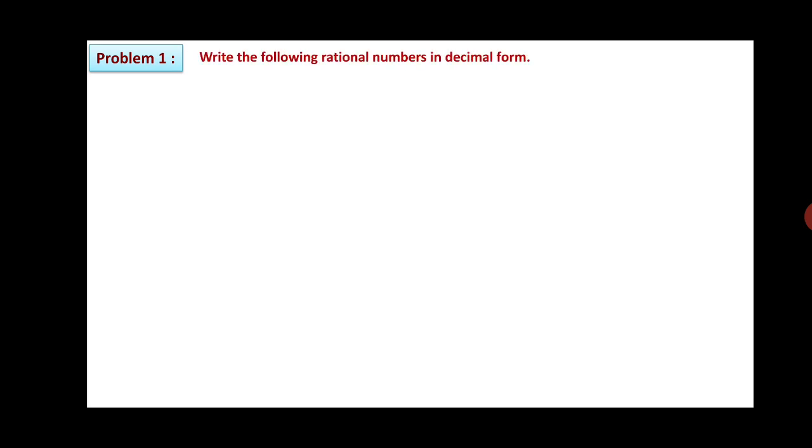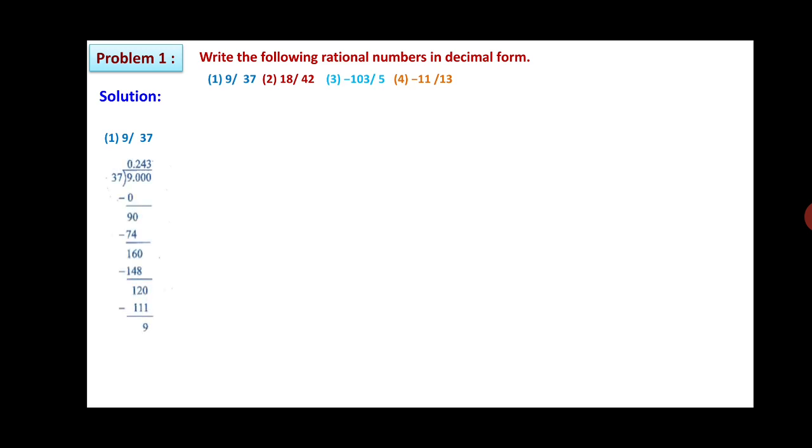Number 1: write the following rational numbers in decimal form. First is 9 upon 37, second 18 upon 42, third minus 103 upon 5, and the fourth one minus 11 upon 13. Let us start with the first, 9 upon 37. Friends, here you can see the steps. 9 is less than 37, so put 0 point, and take 1 zero after 9. 37 2s are 74, 90 minus 74, 16 is left. Take 1 more 0, it becomes 160. So 37 4s are 148, so 12 is left. Take 1 more 0, again 37 3s are 111, so 120 minus 111 is 9.